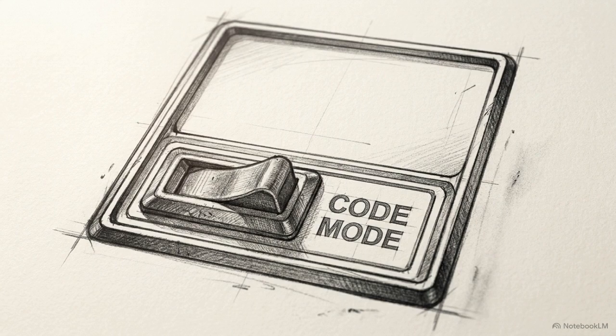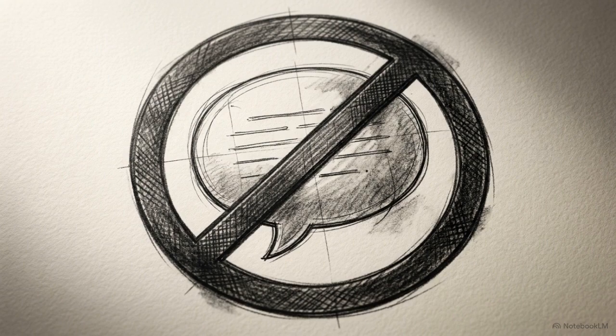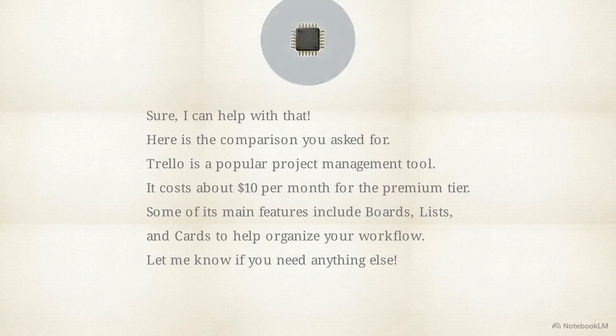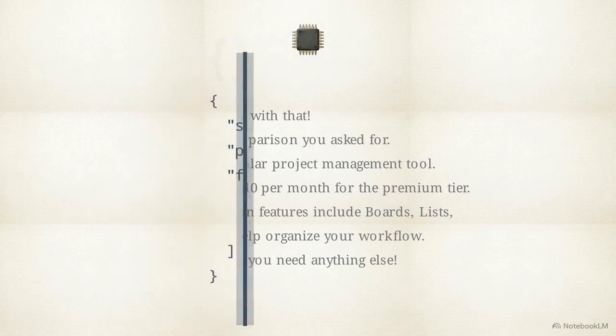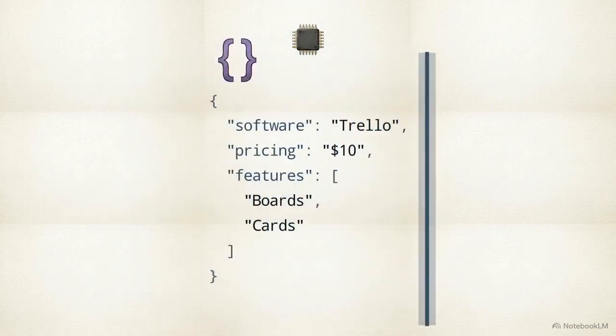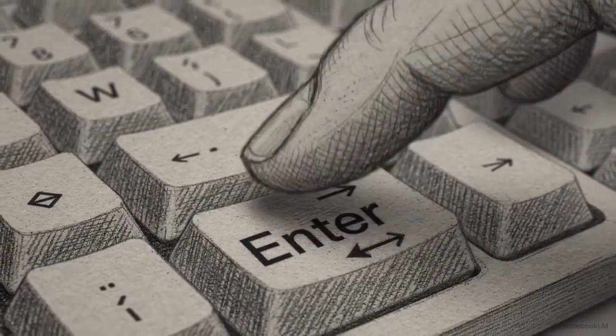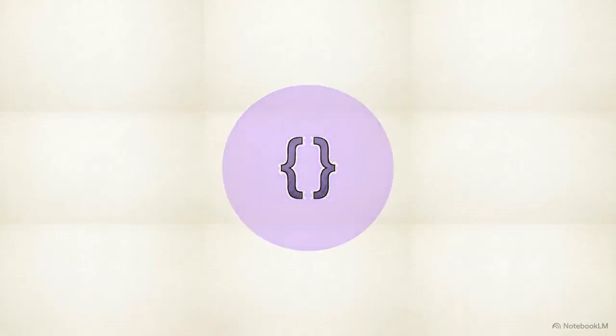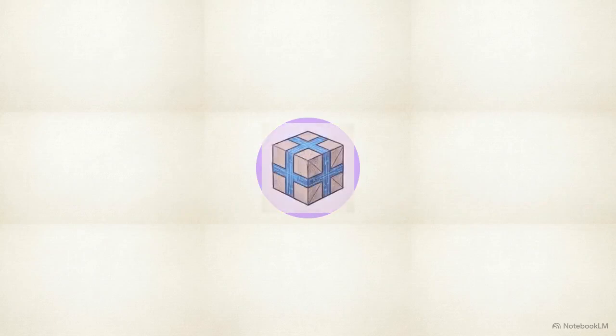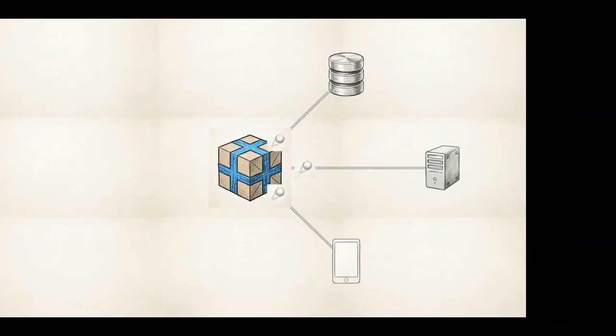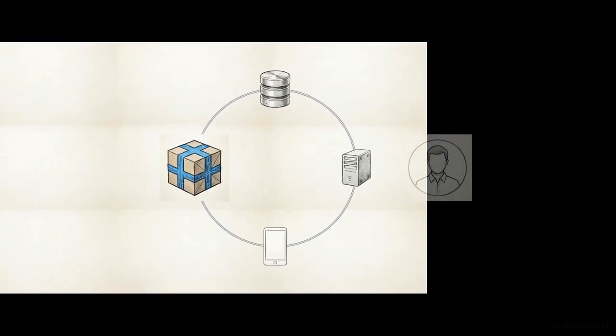Tell the model to output this using valid JSON format only, and explicitly instruct it not to include any conversational text whatsoever. By applying that constraint, we force the model to bypass its natural conversational tendencies, stripping away the chatty filler and delivering pure, organized data. Hit enter on your prompt and watch as the model generates that clean, precise JSON code right in front of you. Structured outputs like JSON allow these responses to be instantly parsed and utilized by other software. This consistency enables AI to function within a larger, automated business pipeline without manual human oversight.